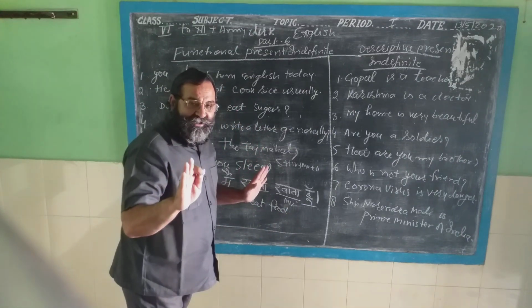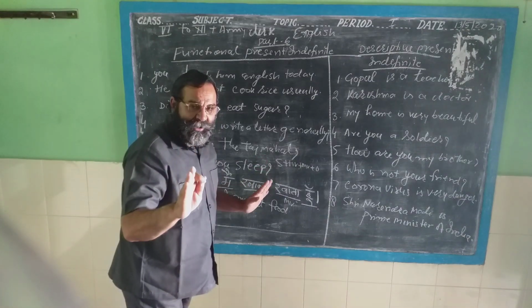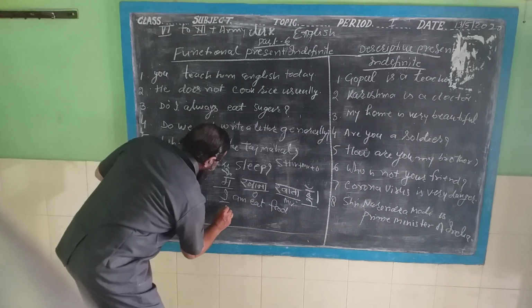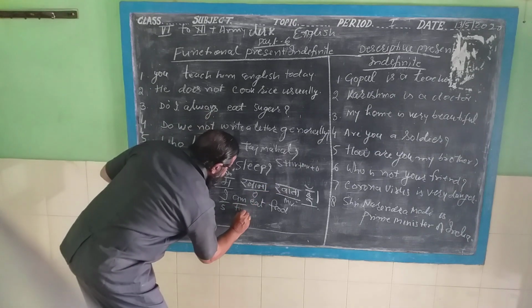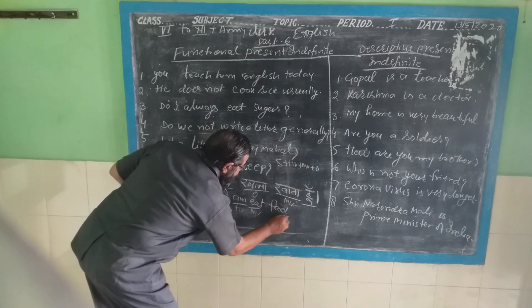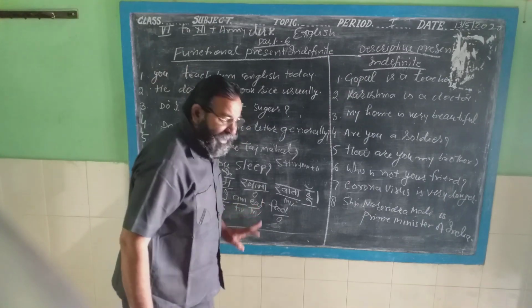You are writing very correct according to your learning capacity. This is a subject I. This is helping verb. This is main verb. This is object. According to you, this sentence is correct.